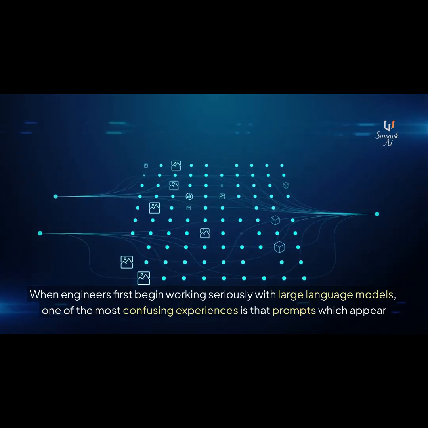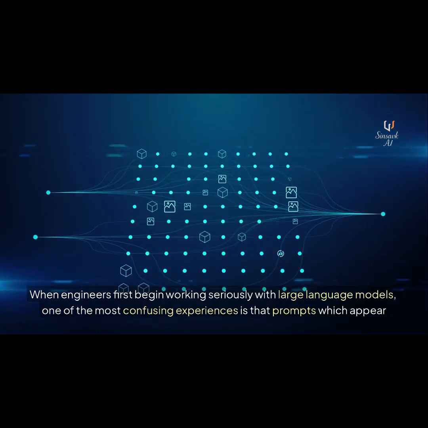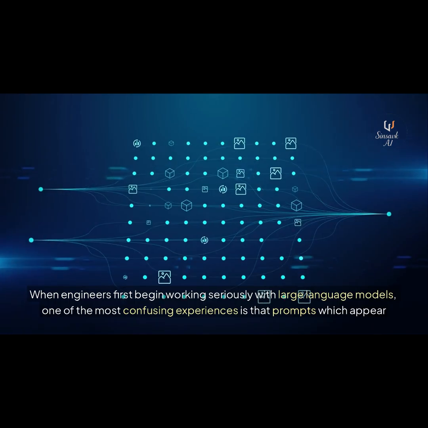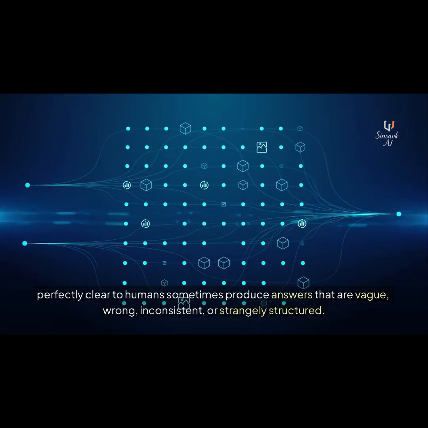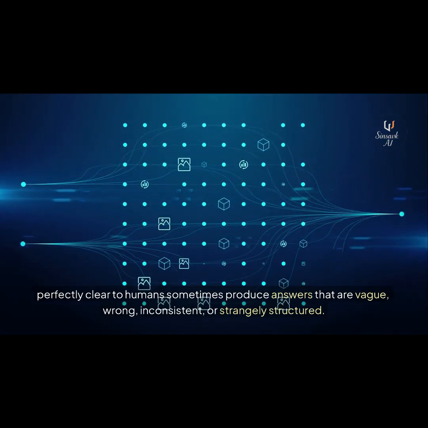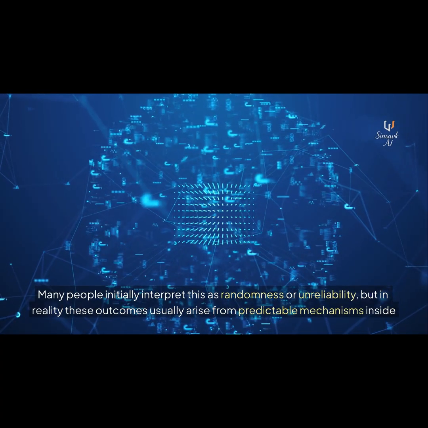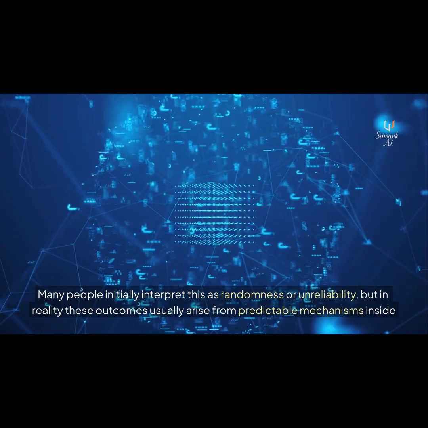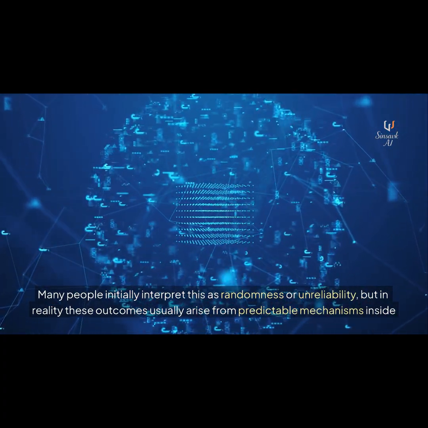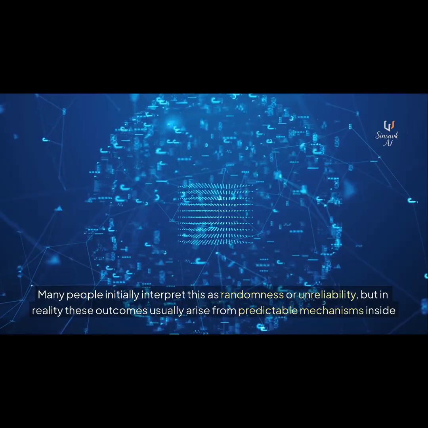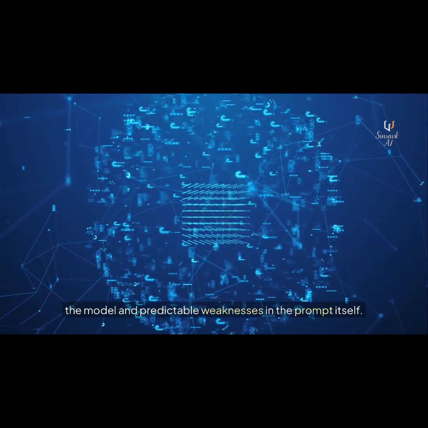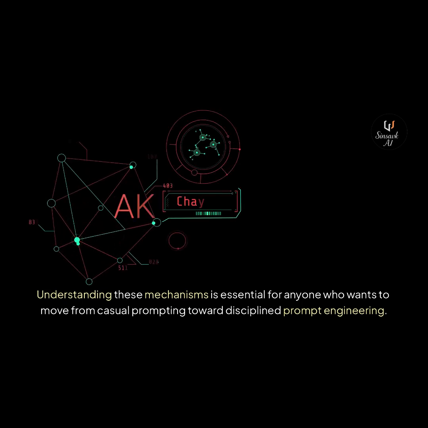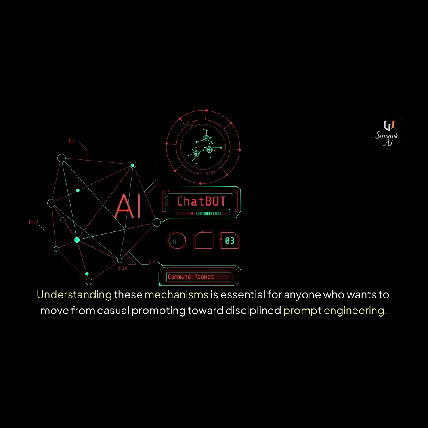When engineers first begin working seriously with large language models, one of the most confusing experiences is that prompts which appear perfectly clear to humans sometimes produce answers that are vague, wrong, inconsistent, or strangely structured. Many people initially interpret this as randomness or unreliability, but in reality these outcomes usually arise from predictable mechanisms inside the model and predictable weaknesses in the prompt itself. Understanding these mechanisms is essential for anyone who wants to move from casual prompting toward disciplined prompt engineering.